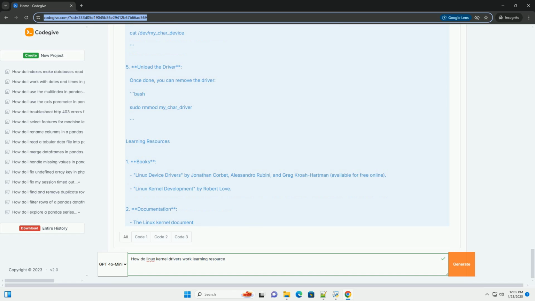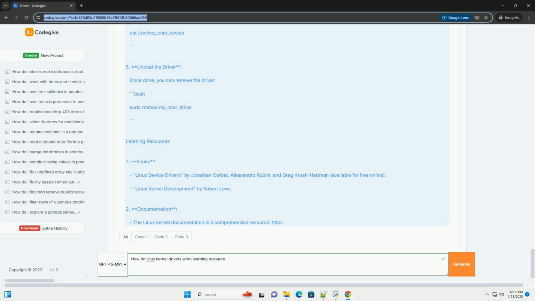Setting up your environment. 1. Install the required tools. You need to have a Linux environment. Ubuntu or any other distribution with kernel development tools is recommended. Install the kernel headers and build essential packages. 2. Create a development directory. Set up a directory to hold your driver code.